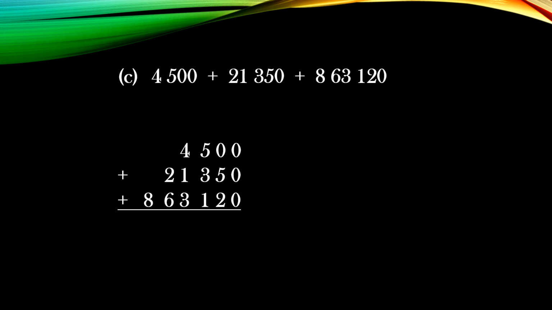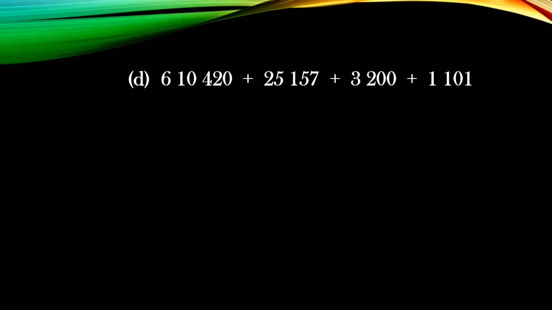Now at ones place you can see 0 is there, so when you add you will get 0. Then tens place you will get 7. At hundreds place you will get 9. At thousand place you will get 8. And again at 10,000 you will get 8. And at lakh also 8. So your answer is 8,88,970. Children, always start from ones.